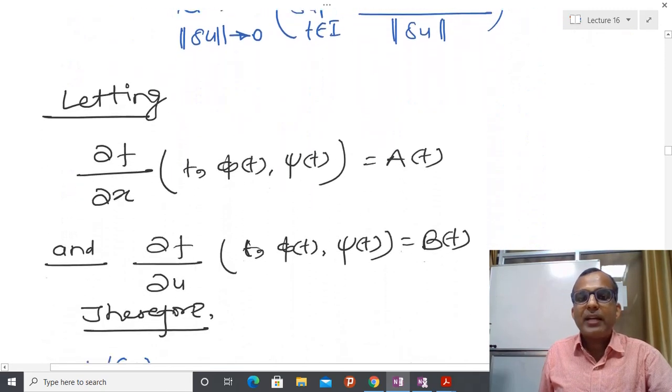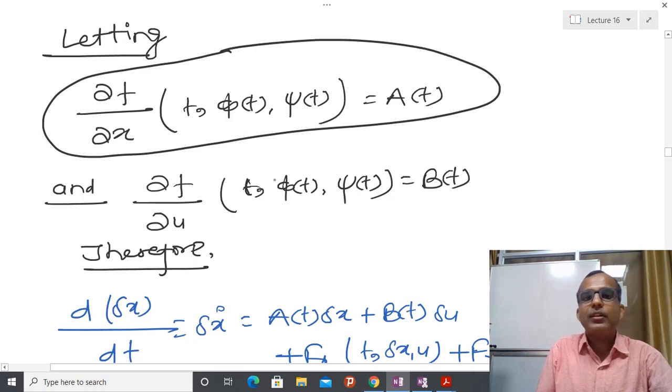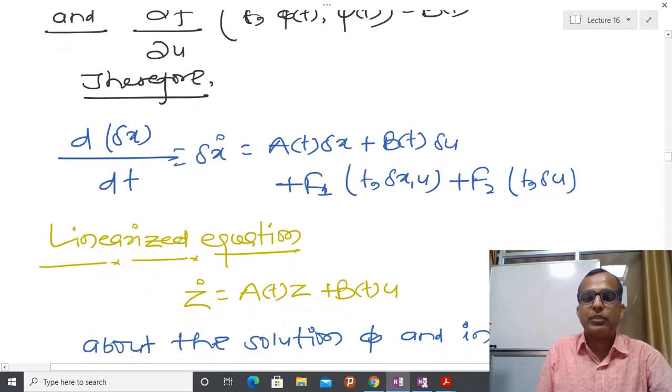So now if you define this value as At, the linearization of the trajectory about phi t or psi t, and similarly the linearization of f with respect to u as Bt, then finally you are going to land up with this equation.